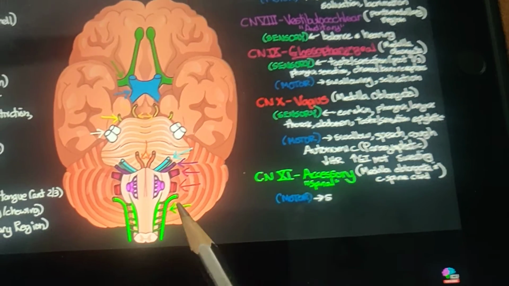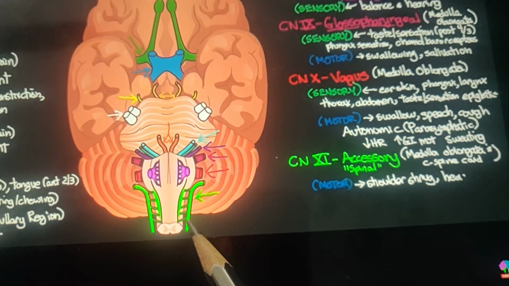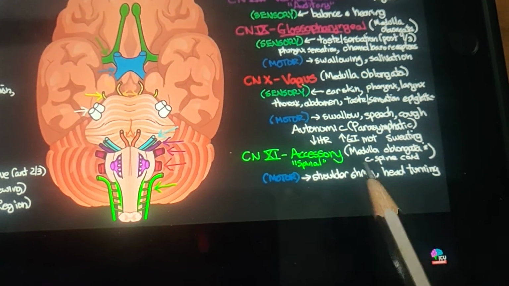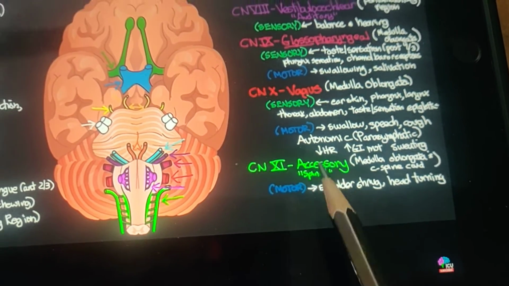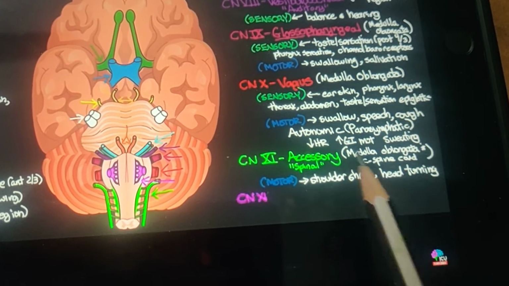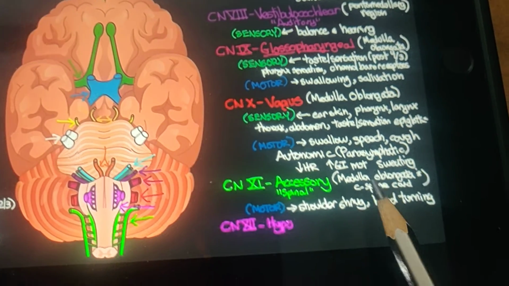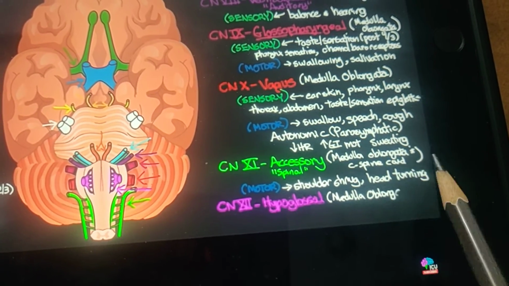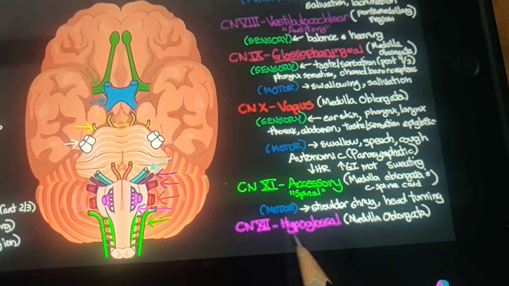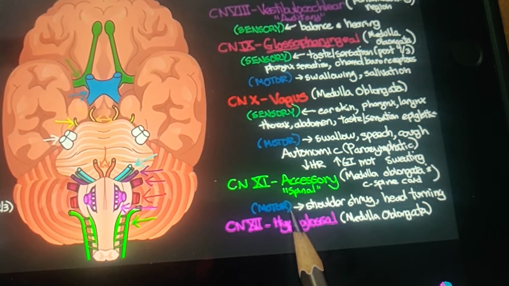Next comes our 11th one, that is this one. That is the accessory nerve, also known as the spinal accessory nerve, which is also obtained from the medulla oblongata, and it has motor activity.